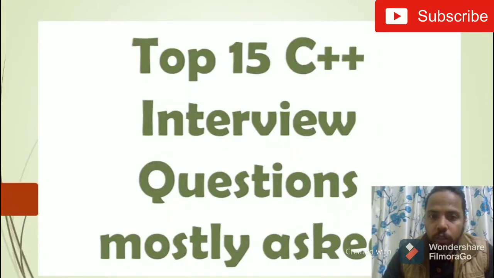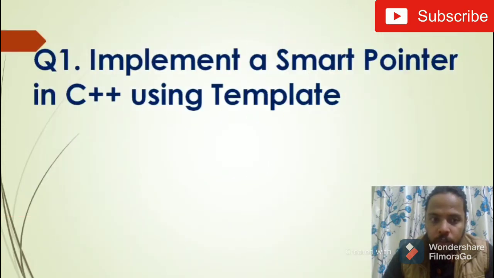Today I will talk about the top 15 C++ interview questions that are mostly asked during interviews. So let's start. The first question that can be asked is: implement a smart pointer in C++ using a template. A smart pointer is a pointer which deletes the raw pointers you allocated dynamically, removing them when its scope has expired.